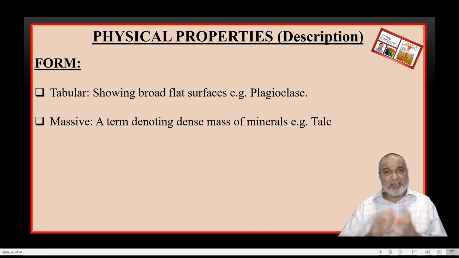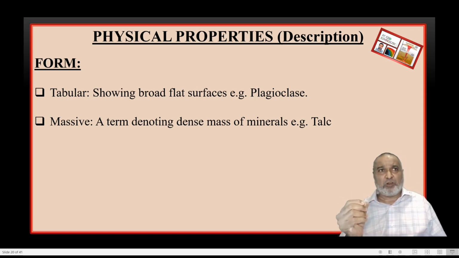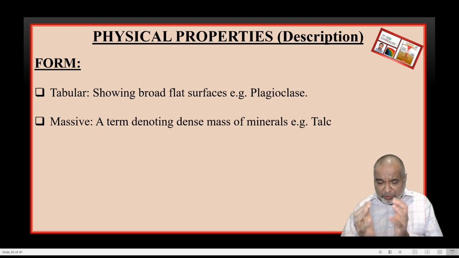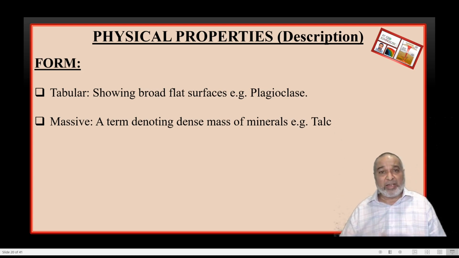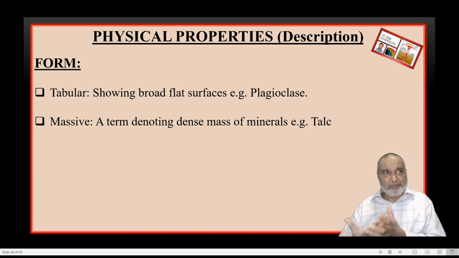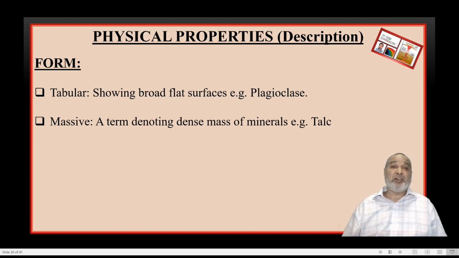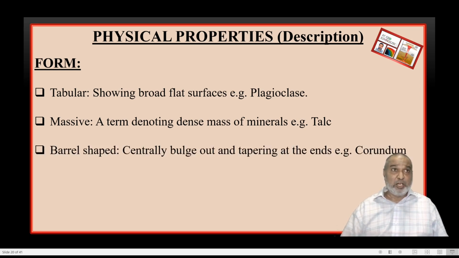Now what is happening here? The mineral is a dense mass, like the small granules of olivine, and all these granules come together and become a compact mass. And if you get a compact mass, that we also call the massive one. For example, olivine shows you the massive as well as granular, but here talc is the best example for the massive form. So these are the diagnostic properties of talc. Next is the barrel shape form. Yes, here we have one is barrel shape and second one is columnar.